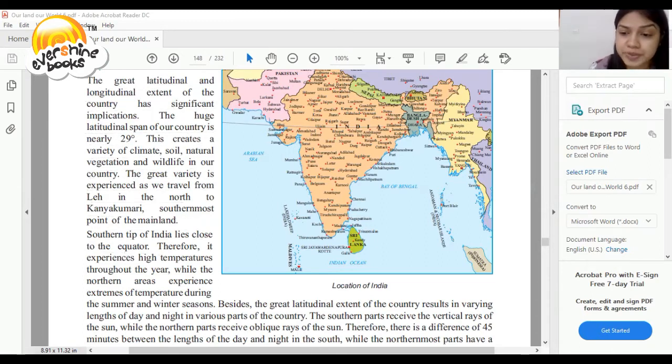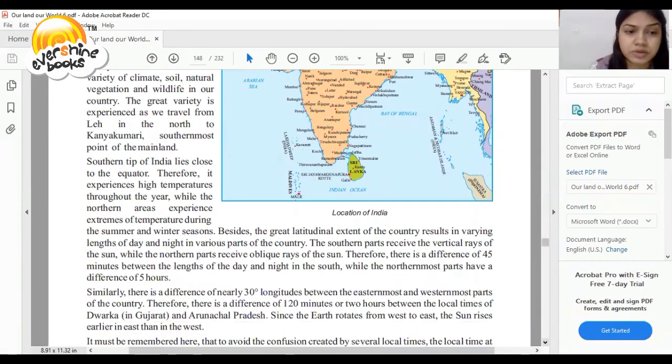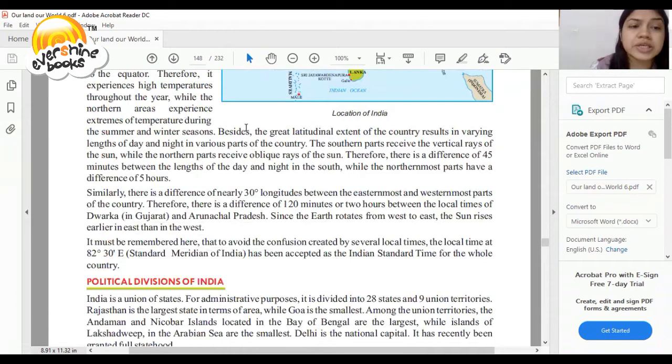Therefore, experience of temperature during the summer and the winter season.